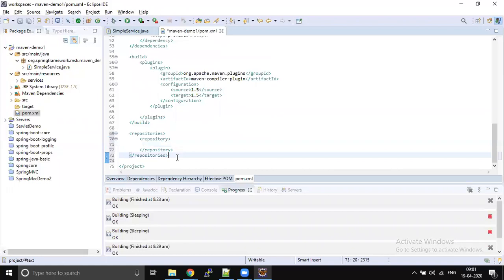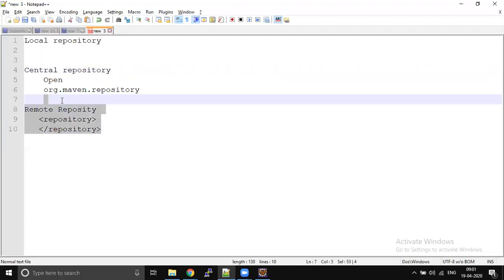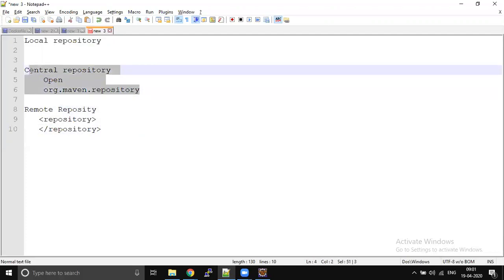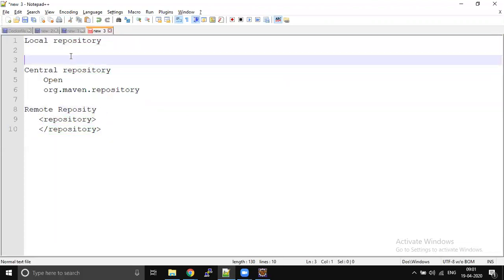Now it's time to understand. I hope you are clear on what the central repository and the remote repository are. Both are the same, but the only difference is that the central repository is public, can be accessed by anybody, with no security, whereas the remote repository is secure. In companies we will have remote repositories, in your local systems the central repository. Whatever jars are in your local repository are downloaded either from the central repository or from the remote repository. So these are the terms called repositories.